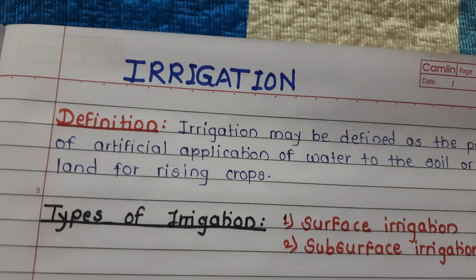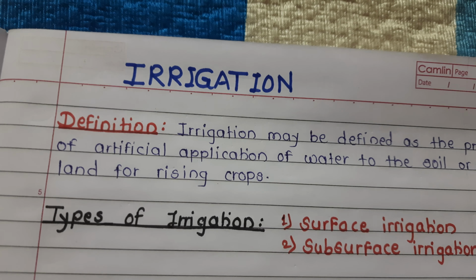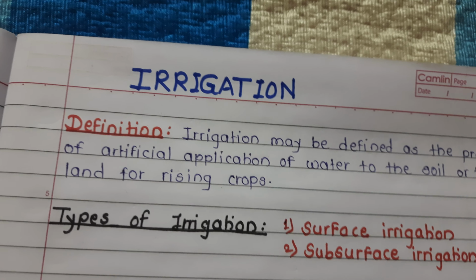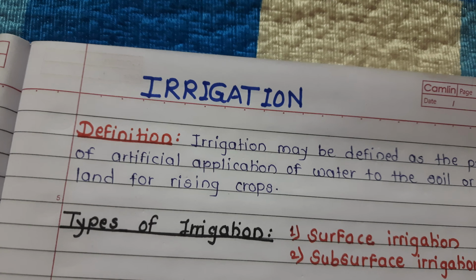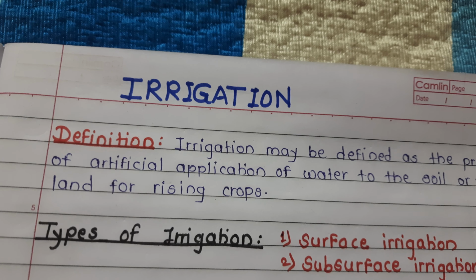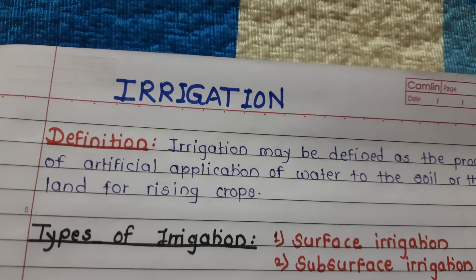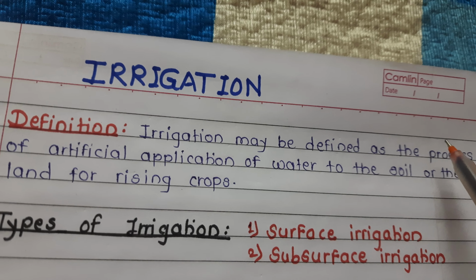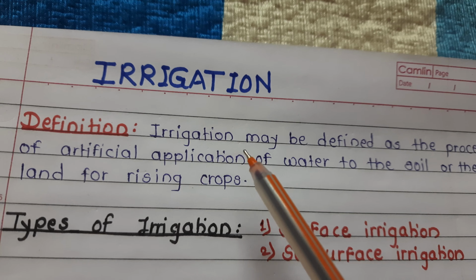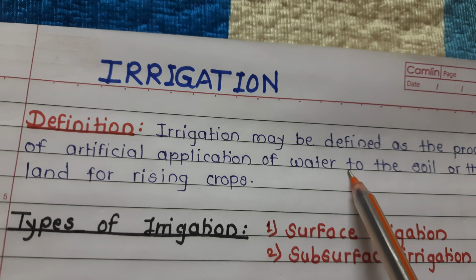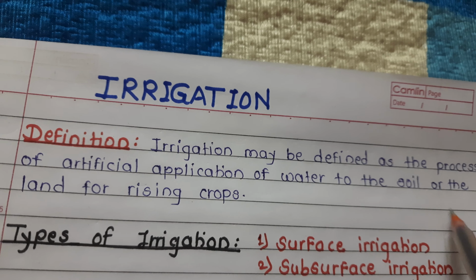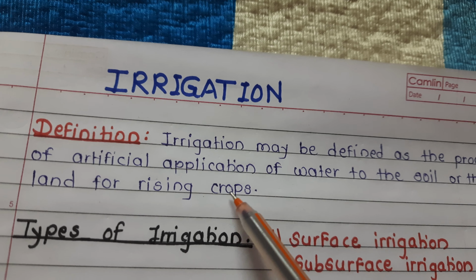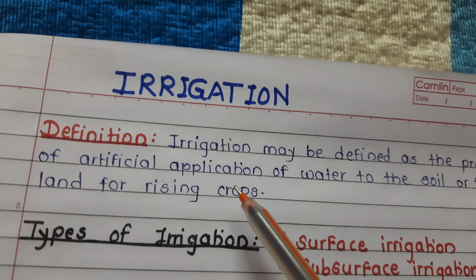Irrigation. Today we are studying the definition of irrigation, types of irrigation and classification of water present in soil. First, the definition. Irrigation may be defined as the process of artificial application of water to the soil or the land for raising crops. This is a simple definition.